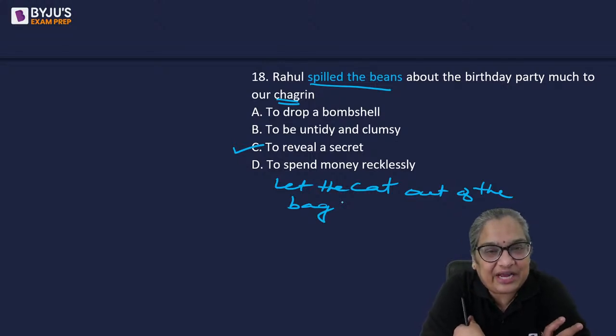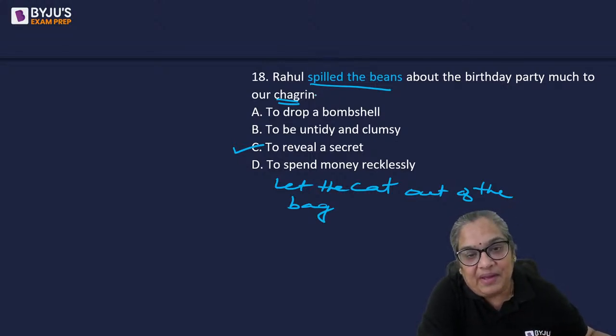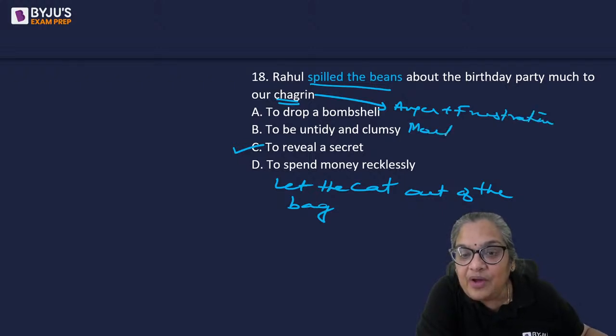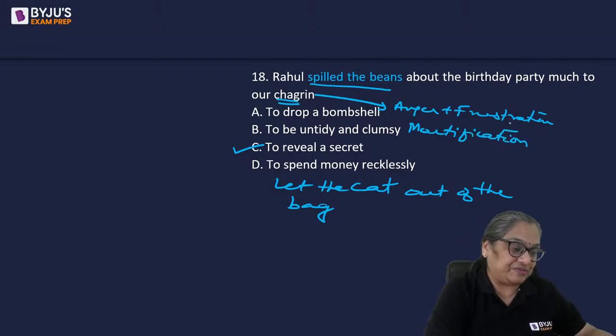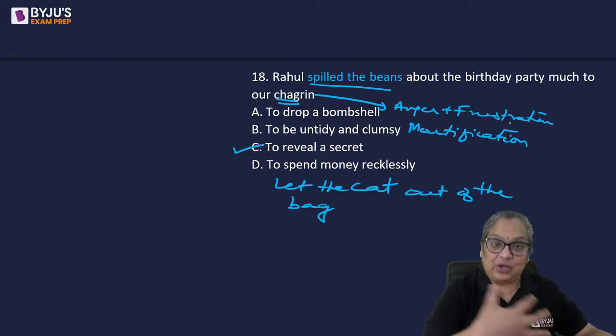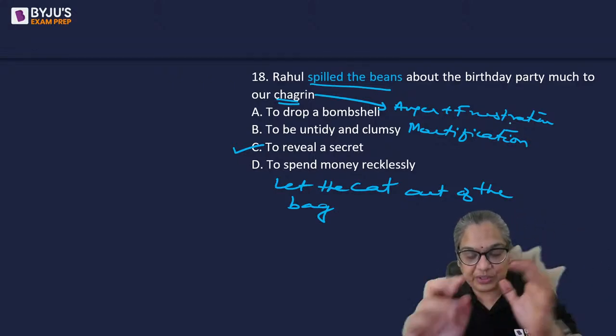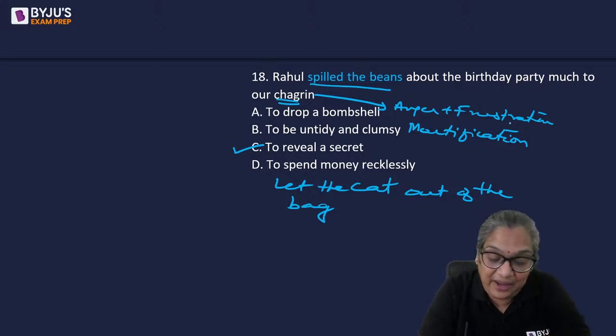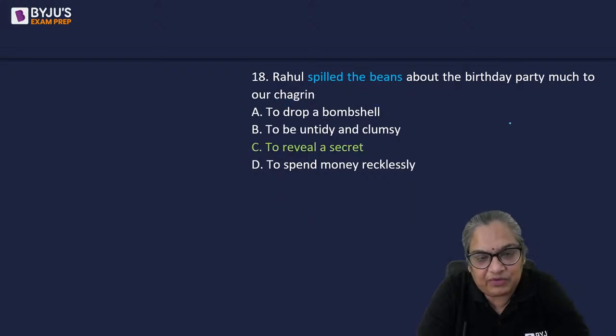All right. What does chagrin mean? Anger mixed with frustration. If you look up the dictionary, it will tell you it is mortification. So anger and frustration put together is called chagrin. Today I was all ready at 12 o'clock for the class. Much to my chagrin, it was at 1. Annoyance, irritation, mortification.